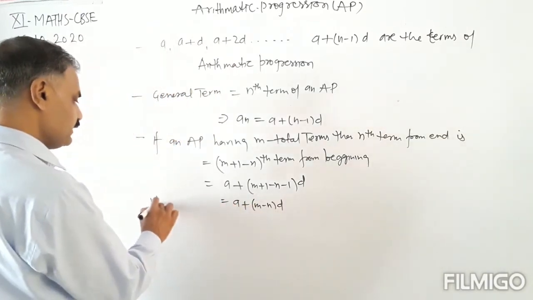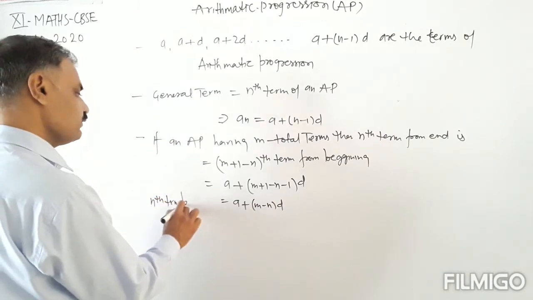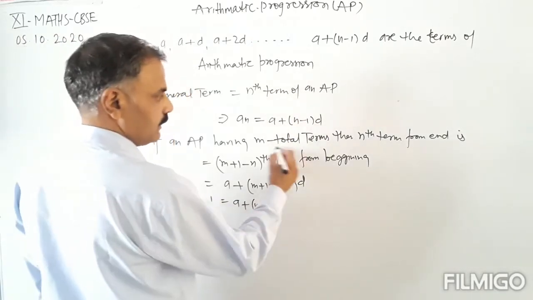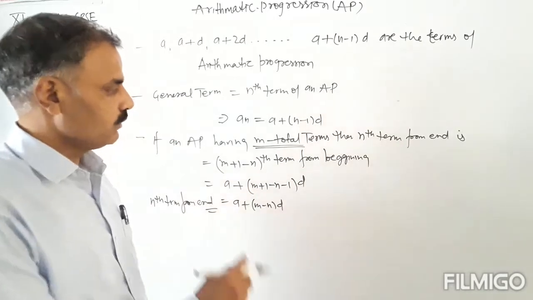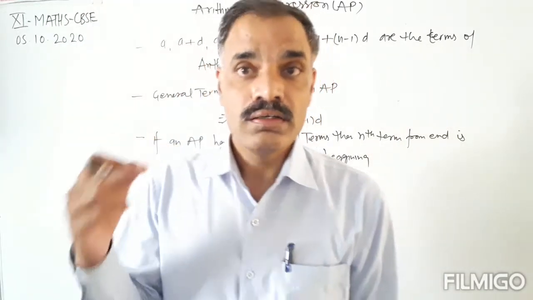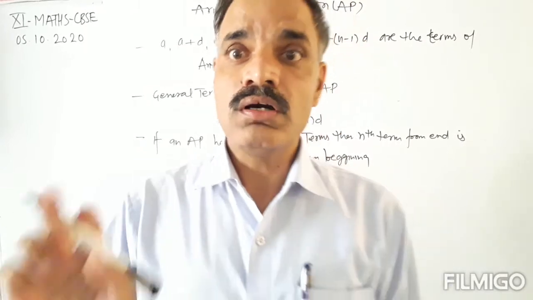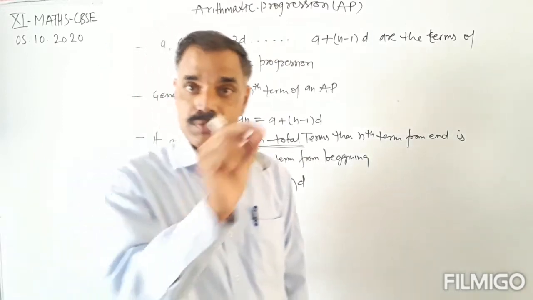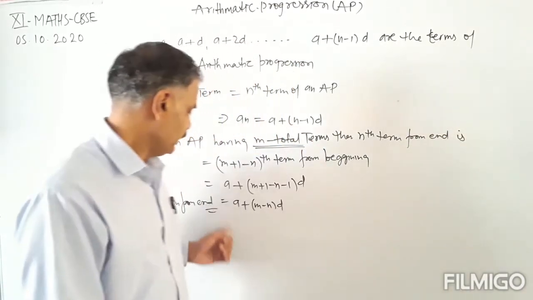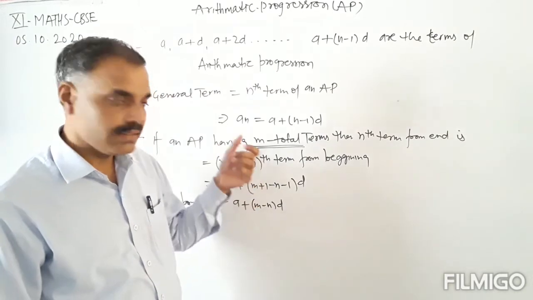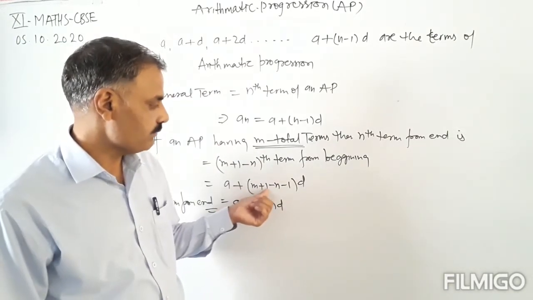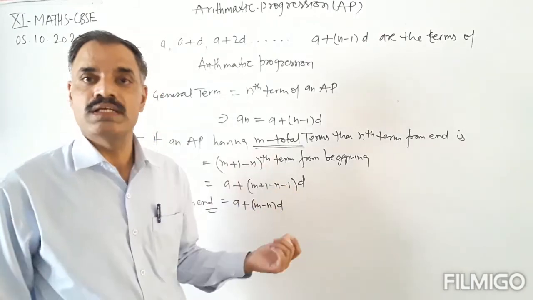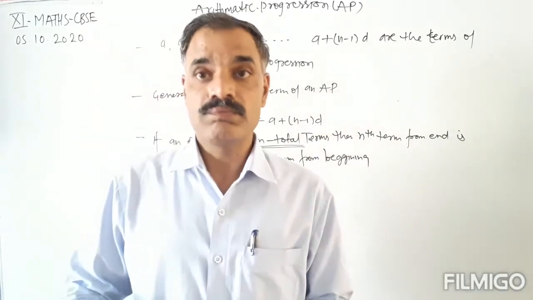This is the nth term from the end, where total terms are m terms. Okay, so if an AP has total m terms, then the nth term from the end is m plus 1 minus n, that is equal to a plus m plus 1 minus n minus 1 into d. So a plus m minus n into d. This is the nth term from the end.